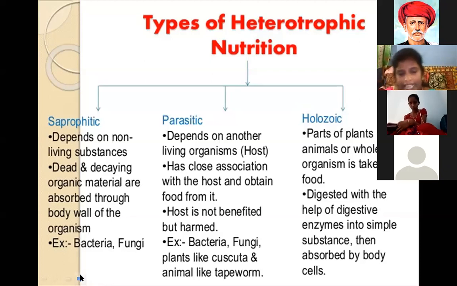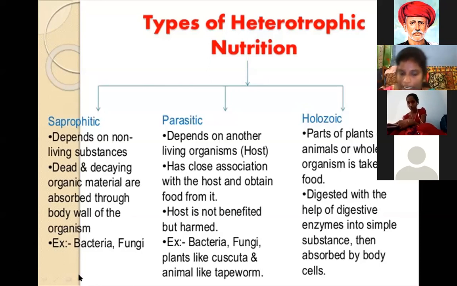The next type is parasitic heterotrophic nutrition. What is parasitic heterotrophic nutrition? It depends on another living organism, that means it takes a host. Host means mediator. It has a close association with the host and obtains food from it.